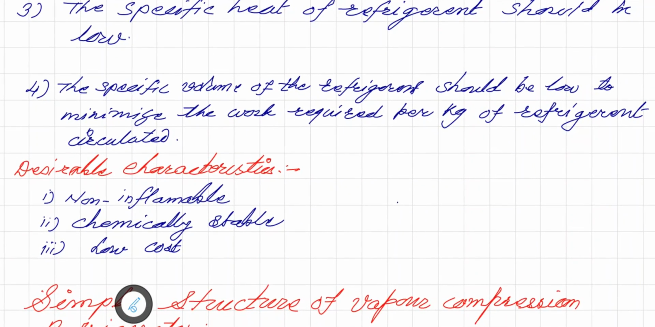Now, the desirable characteristics of the refrigerant: it should be non-inflammable. Second, it must be chemically stable, and it should have a low cost in order to get refrigeration at low cost.